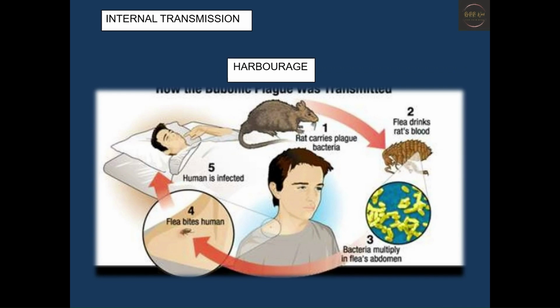Coming to the internal transmission, the rat carries the plague bacteria and the flea drinks the rat's blood. Now, the bacteria multiply in the flea's abdomen. Finally, the flea bites a human and now the human is infected. So this is how the internal transmission takes place.